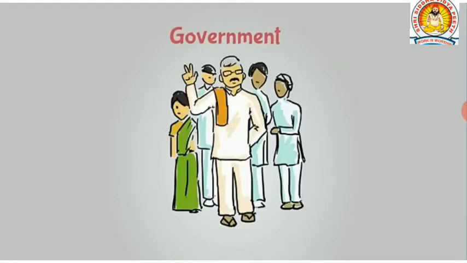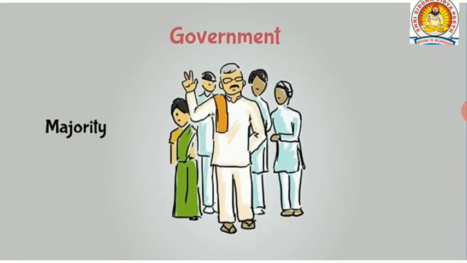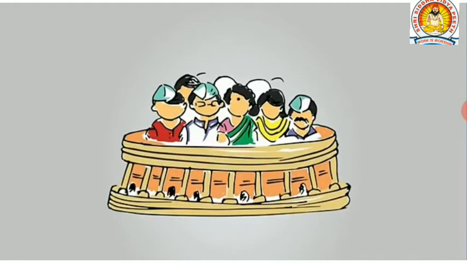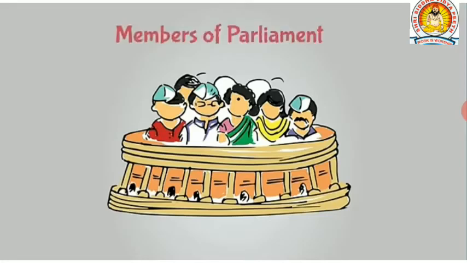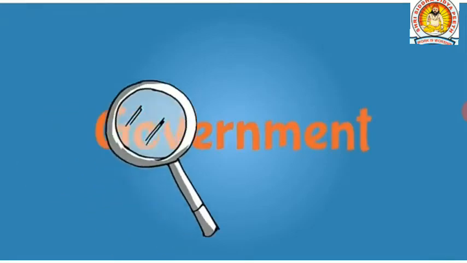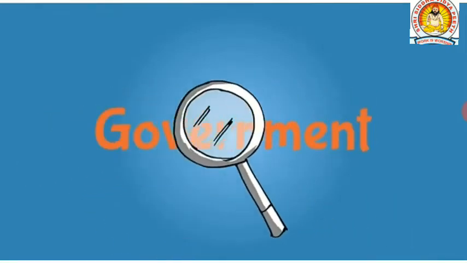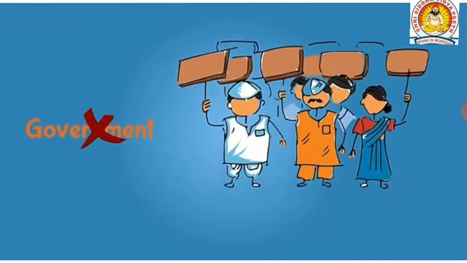While on the other hand, the government is formed by the party who gets more than half the seats and gets majority votes after the general election of Lok Sabha. Members of both these houses are called members of the Parliament or MPs. So what does the Parliament do exactly? The Parliament checks to see if the government is doing a good job or not. And if they are not, they can raise a question against it.